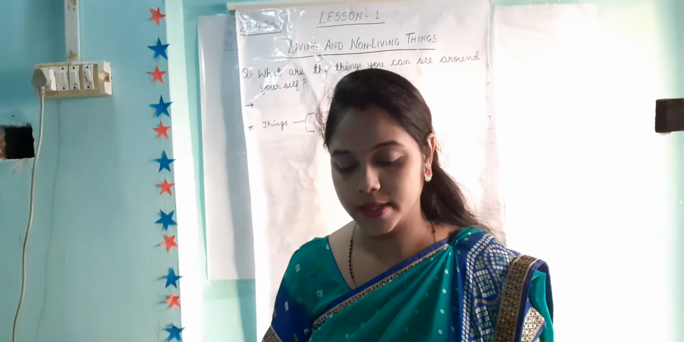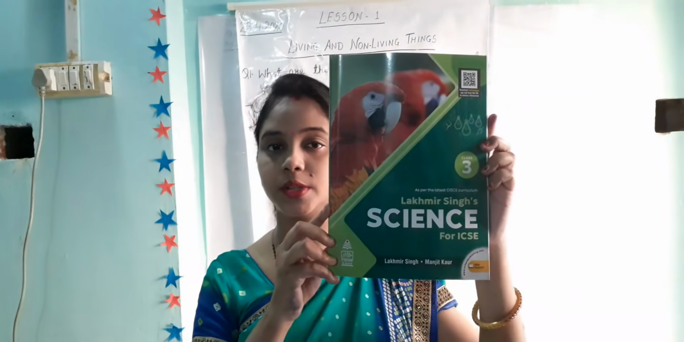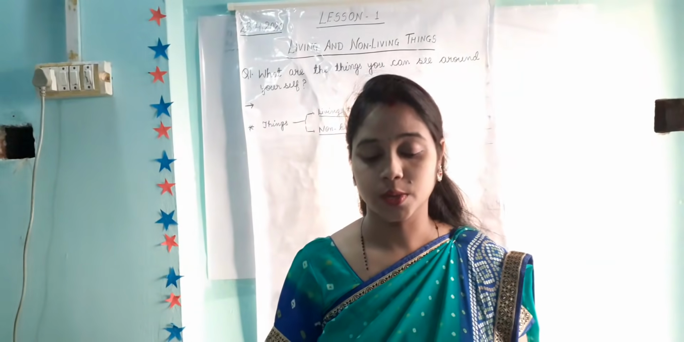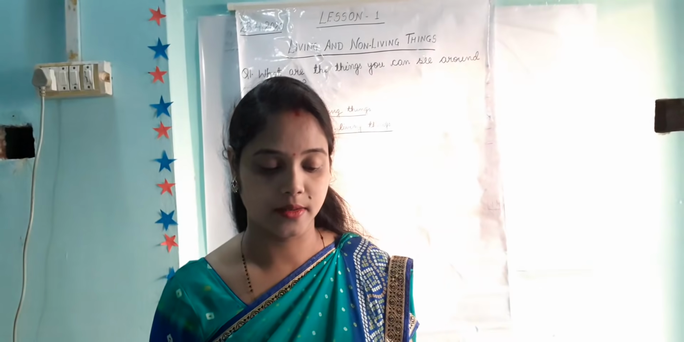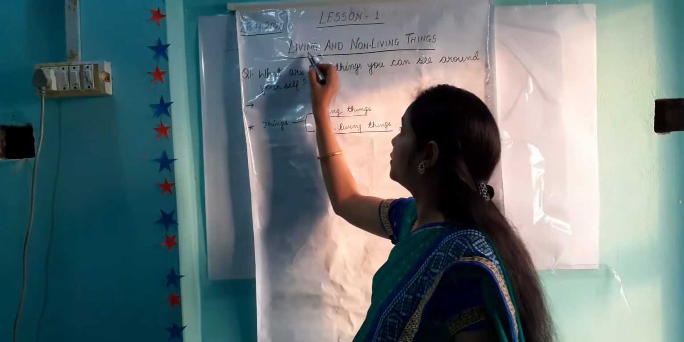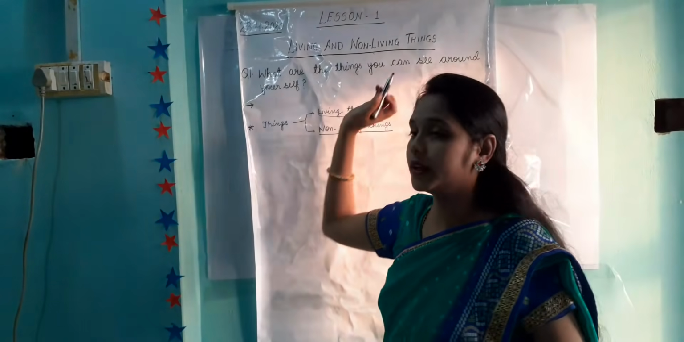Here we are going to study General Science of class 3. This year, we are going to study a new edition of the book, the Lakhmir Singh Science book, you can see. The publication is S. Chand. So, students, in this new textbook, the first lesson we are going to study is living and non-living things.